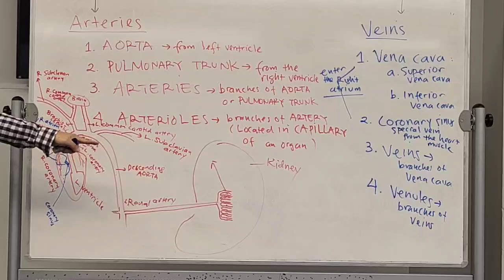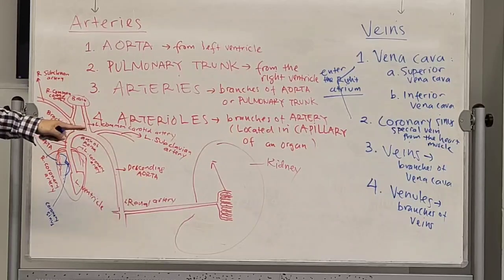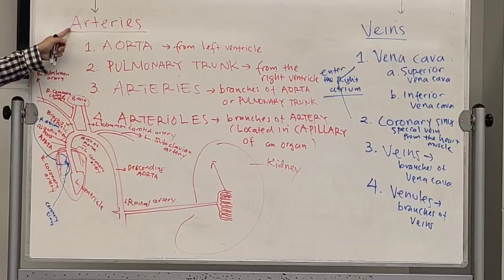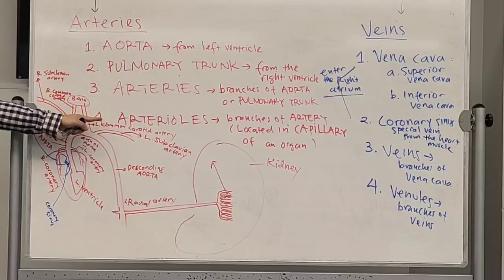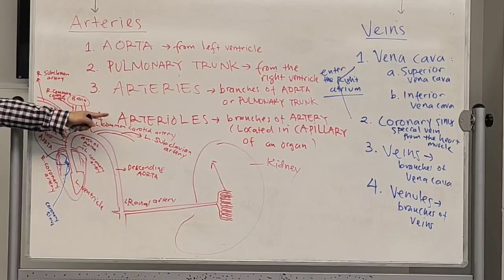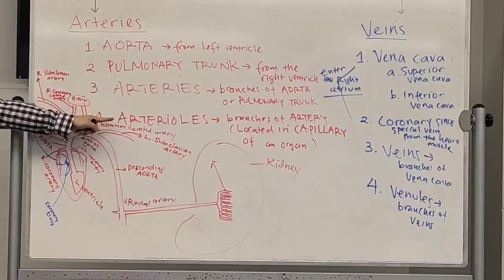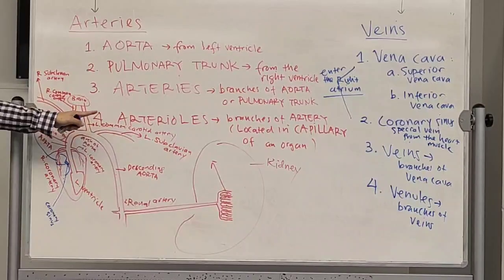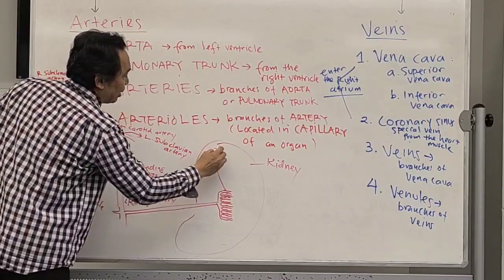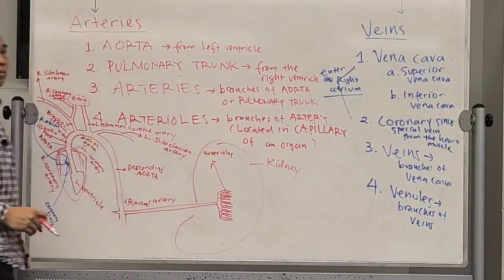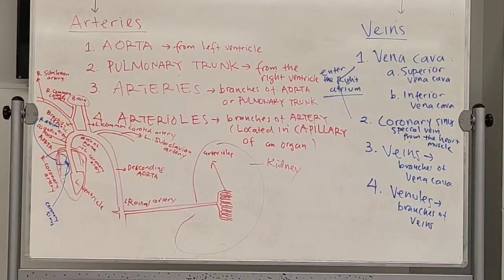I'm still using the red color, right? What is the name? Selina? What is the smallest artery? What is the name? Number 4? Arterioles, okay? So this one, arterioles. So many of them. Very, very small.